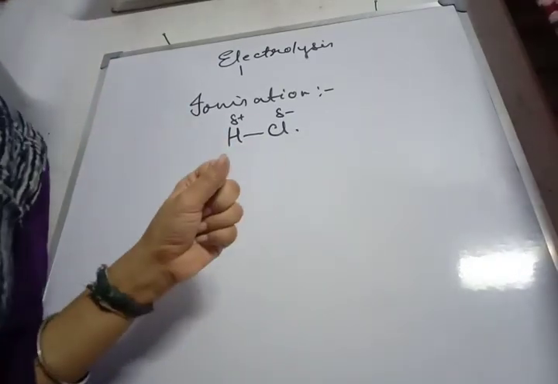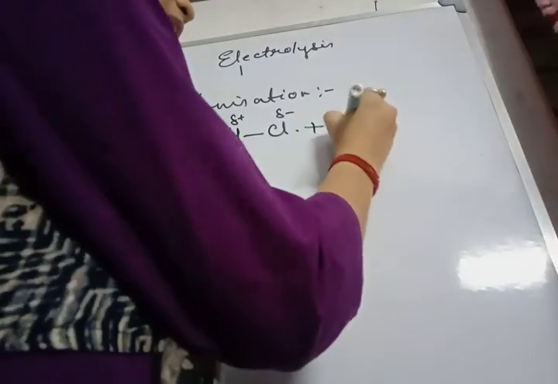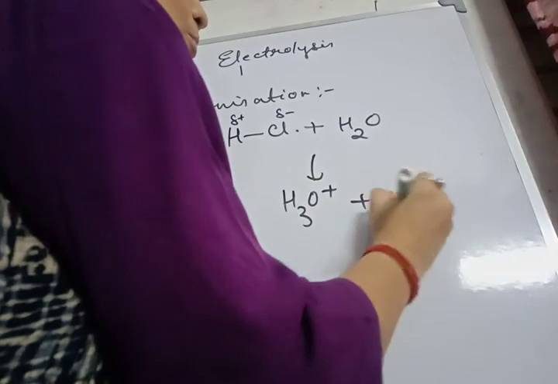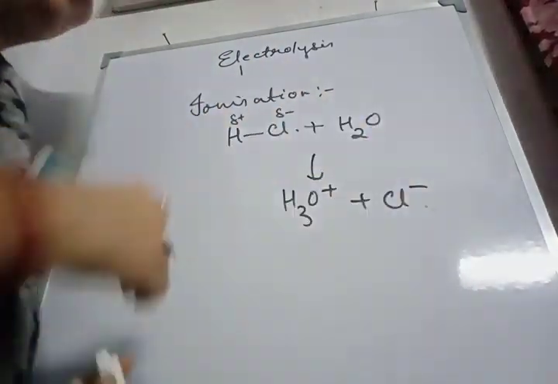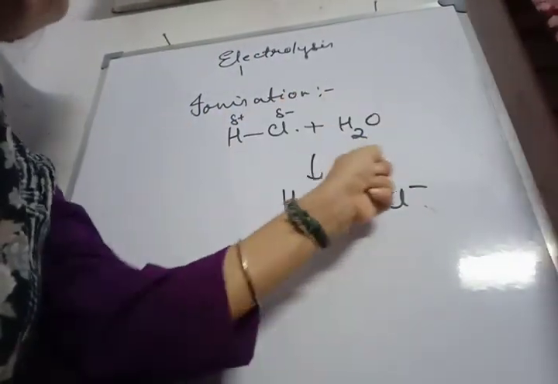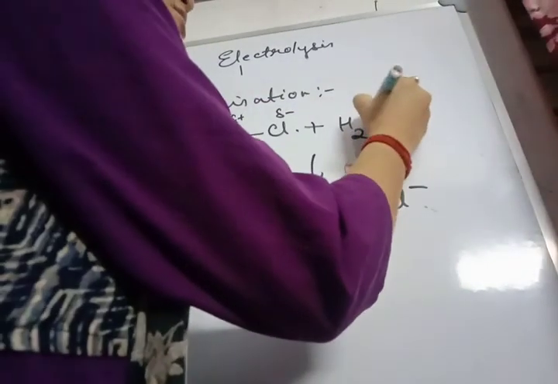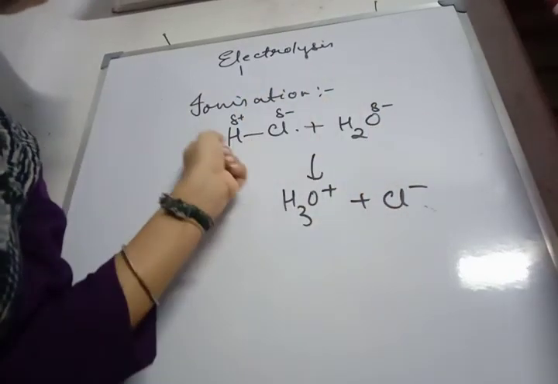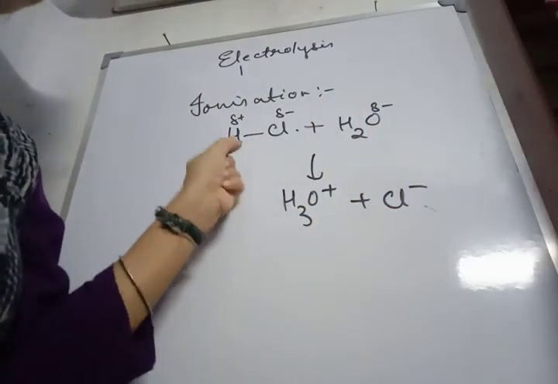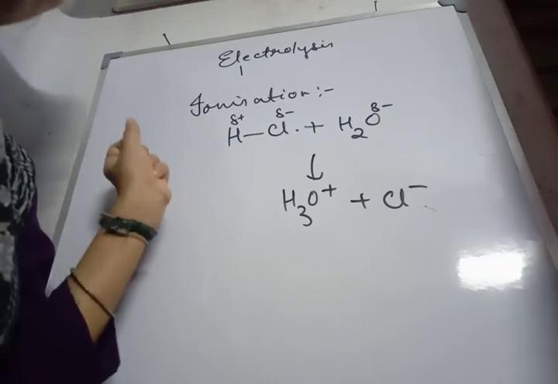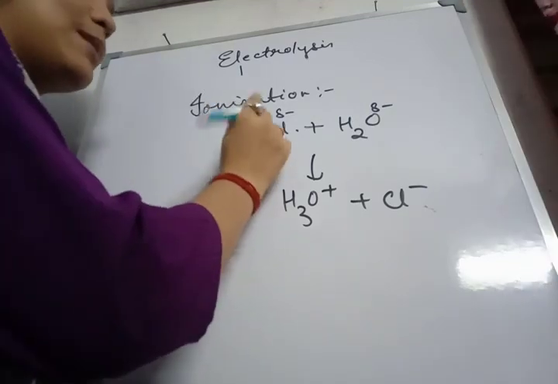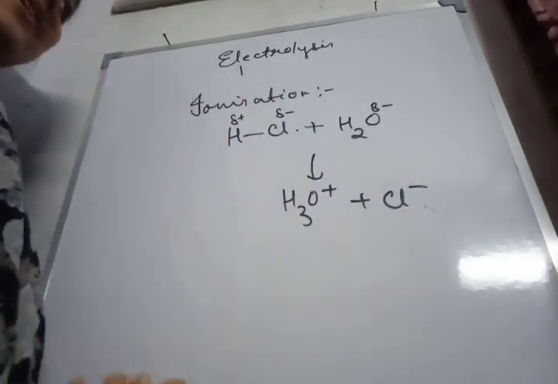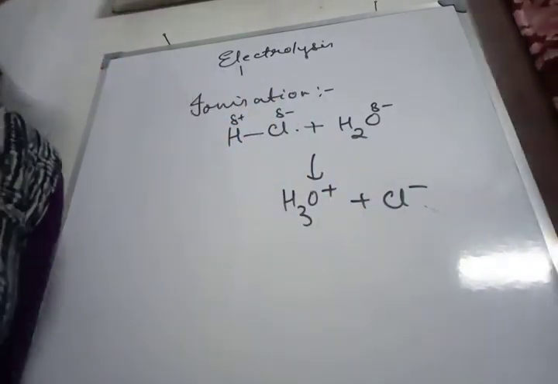But in aqueous state, what happens? Water is present and ions are formed. What are the ions formed? Hydronium ion and chloride ion are formed. Why are ions formed? Because water is also a polar covalent compound. Here the oxygen end is partially negative. This partially negative end pulls the partially positive end of HCl towards itself. It exerts an attractive pull, due to which the HCl bond easily breaks. And we get hydronium ions and chloride ions, and so it can conduct electricity in its aqueous state.